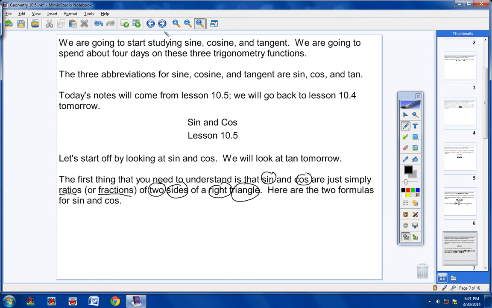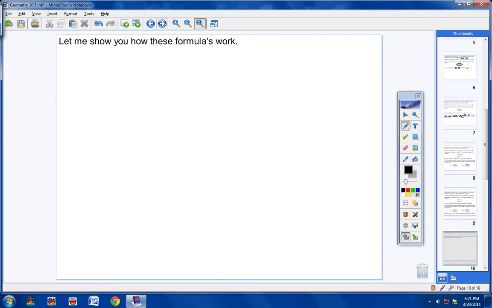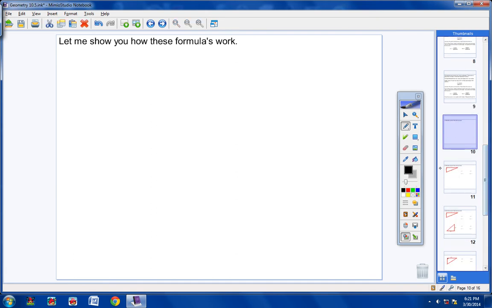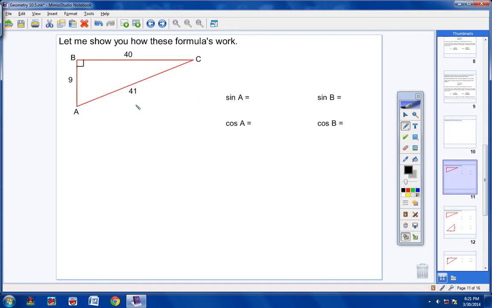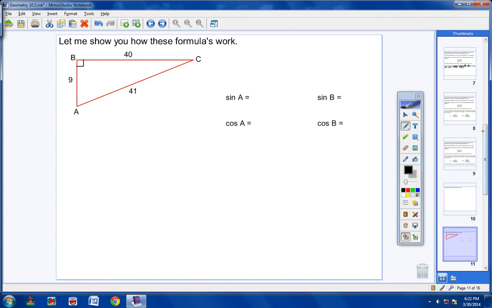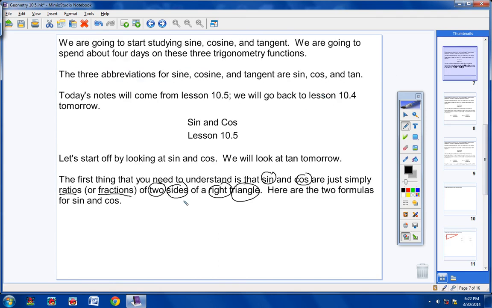So in a little bit here, I'm going to give you some right triangles, okay? And we're going to take those right triangles, and we're going to learn how to write ratios using sine, cosine, and tangent formulas, okay? So again, sine and cosine, they sound tough, they sound confusing. They're just simply ratios or fractions, okay?